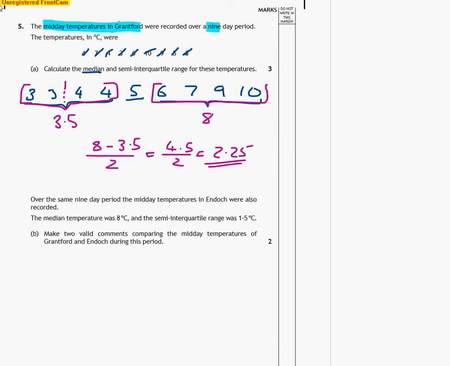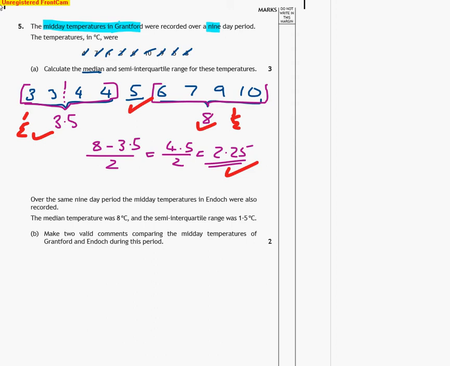Obviously, you would get a mark for stating the median. Now, the way I've laid it out, please actually write median equals 5, etc. This is just kind of rough working. You should summarise it at the bottom, to say your semi-interquartiles are 3.5 and 8. So that's actually just a half mark each, so that's 1 mark for them. And then you get a mark for the range as well. Although you never get half marks. Okay, so quite straightforward so far, I think.